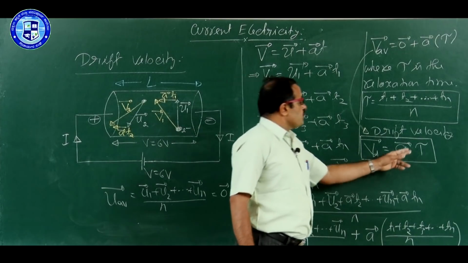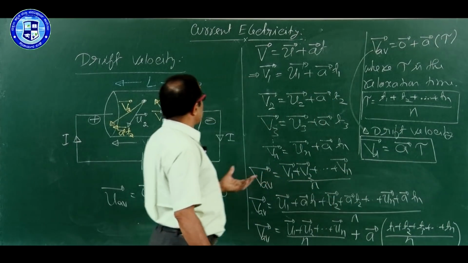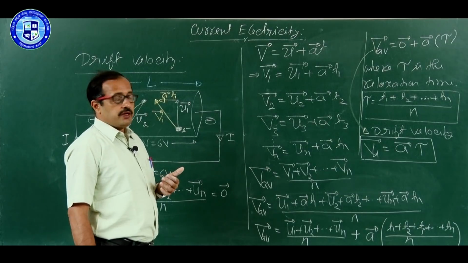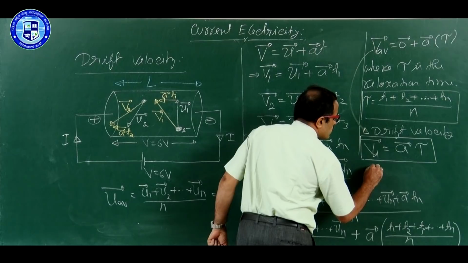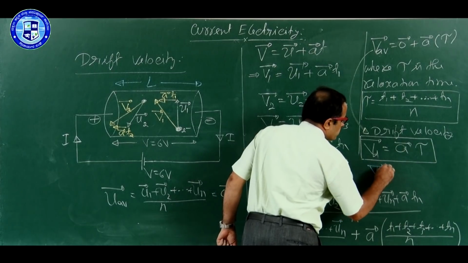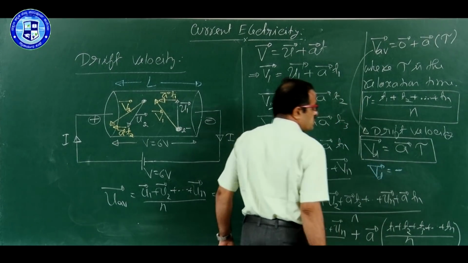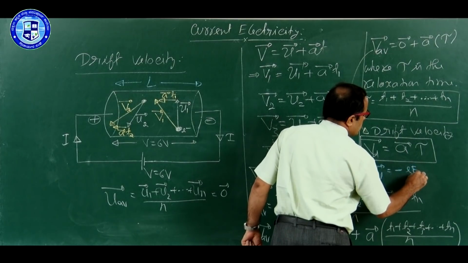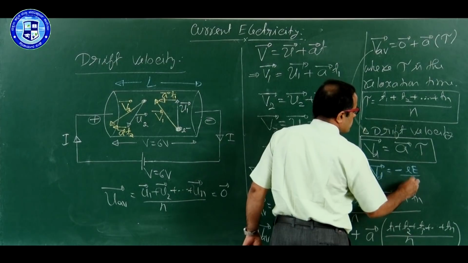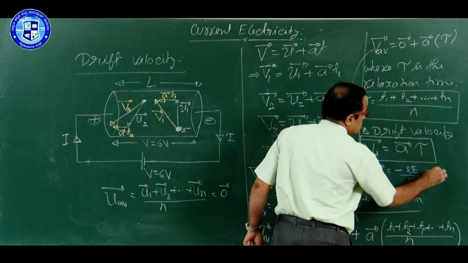Now, we can substitute for A, because what is the formula for A? Already we know, I explained. So, next step, Vd is equal to minus, what is the equation for A? Minus EE by m into tau.